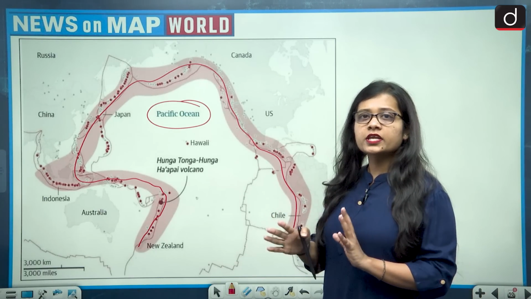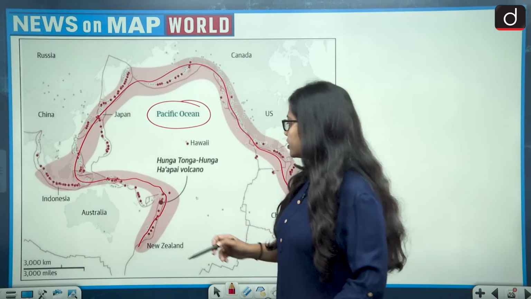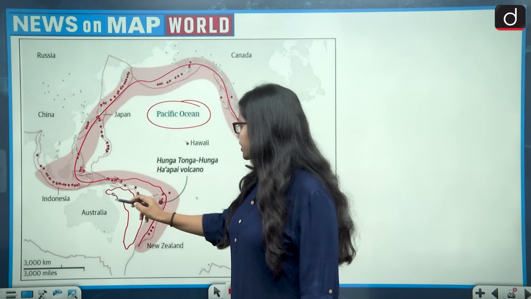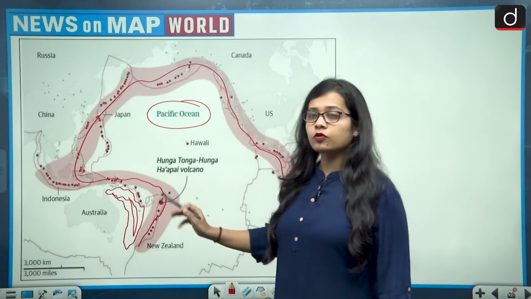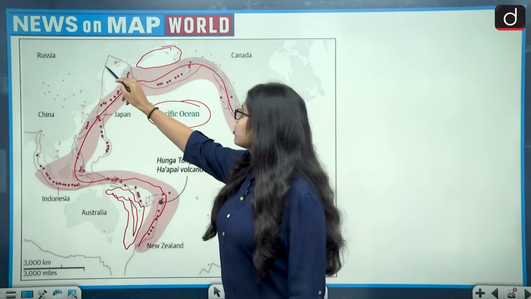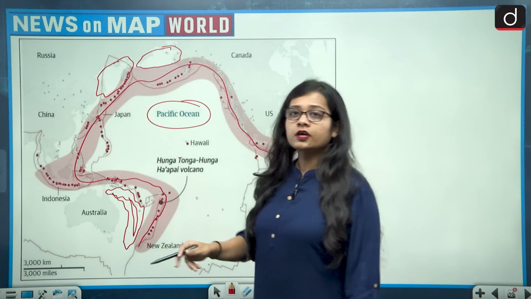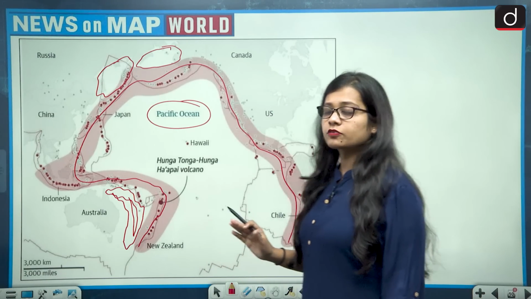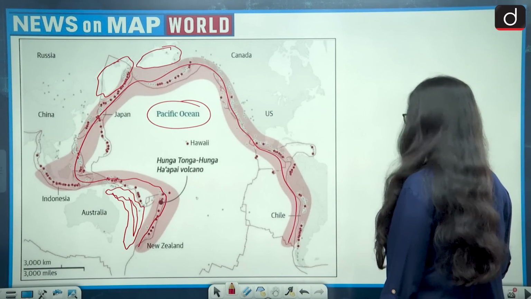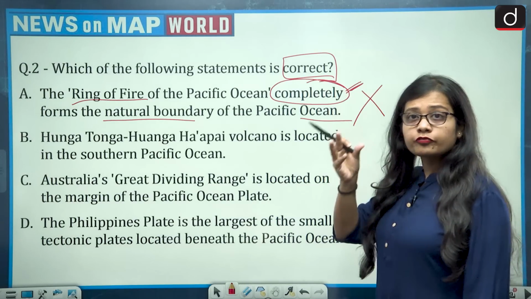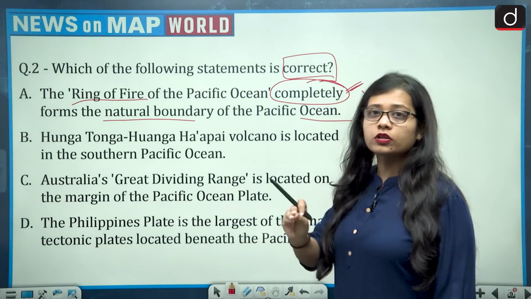There are a few areas it does not cover, specifically the area of the Australian mainland and the surrounding area. It also does not cover the Bering Sea, and it does not cover the Okhotsk Sea. So completely it does not form the boundary of the Pacific Ocean. Majority of the region it forms, but completely it does not form. So you have to focus on the words also.